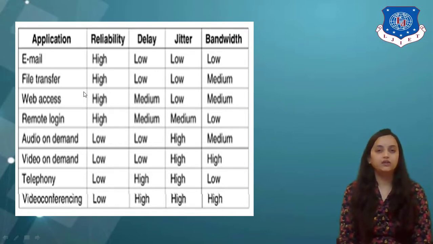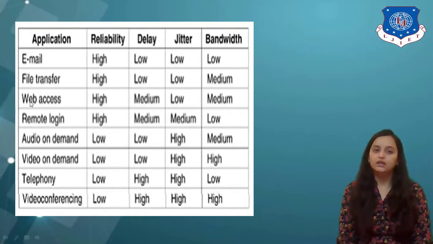In the same way, for file transfer using the network, the reliability should be high, the delay should be low, the jitter is low and bandwidth is medium. For web access, the reliability should be high, the delay should be medium, the jitter should be low and the bandwidth should be medium.